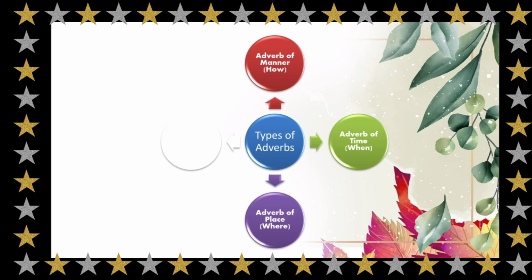The next is an adverb of place. This adverb tells you where did the action take place. So it is going to tell you about the place where the action took place. And the last is an adverb of frequency. This talks about the frequency of the action and answers the question how often the action takes place. So children, these are the four types of adverbs, that is adverb of manner, adverb of time, adverb of place, and adverb of frequency.